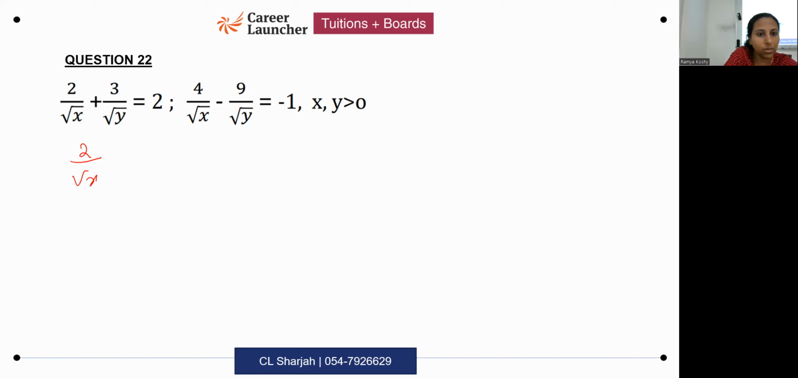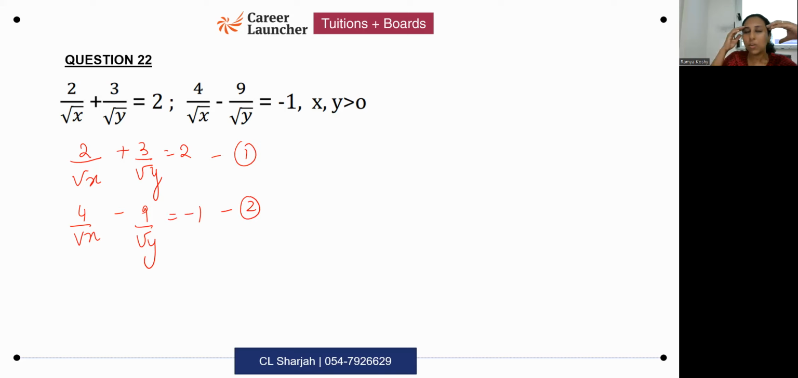You have 2 by root x plus 3 by root y equals 2, and 4 by root x minus 9 by root y equals minus 1. In your mind, consider 1 by root x and 1 by root y as x and y. Same process you follow then after that. The pattern is the same, no? The pattern is similar to whatever you have learned. Now the normal process of elimination you follow. Suppose I multiply the first equation with 3. When you multiply the first equation with 3, what do you get? 6 by root x plus 9 by root y is equal to 6.